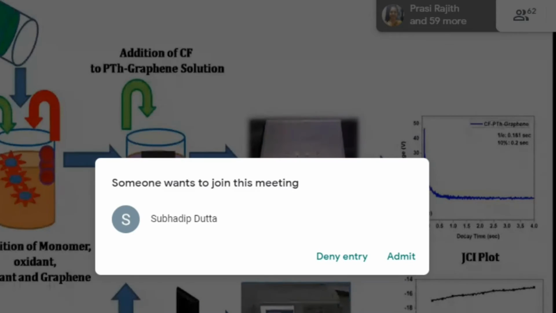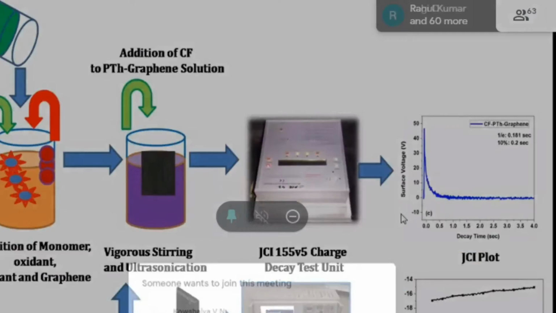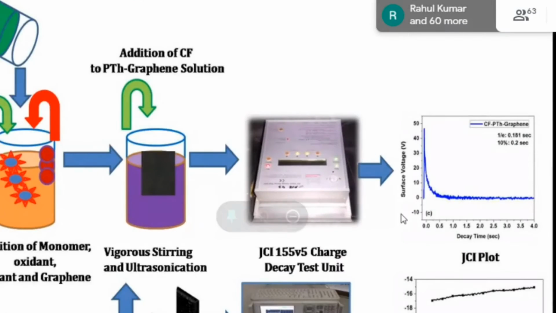Here there are two instruments. One is for anti-static studies. We have done this with the JCI Jones Webb instrument. We applied a high corona voltage to the surface of our composite sample, and at 10% of 500 volts, we calculated the charge decay time in seconds: how much time it takes to dissipate the static charge that is harmful for electronic instruments.